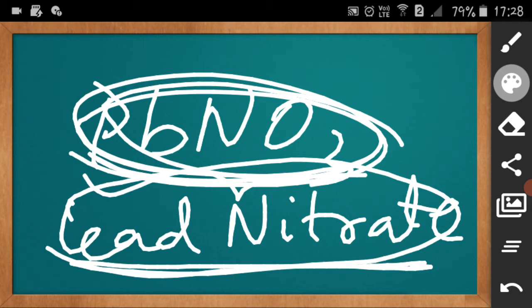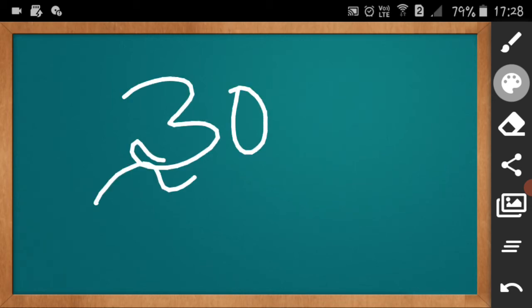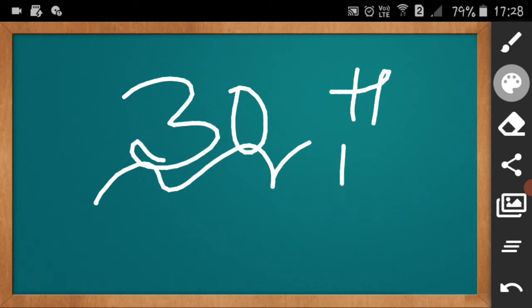Clear? Now we should know at least the first 30 elements, which start with hydrogen, helium, lithium, beryllium, boron, carbon, nitrogen, oxygen, fluorine, neon, etc., till zinc. You should know 30 elements.